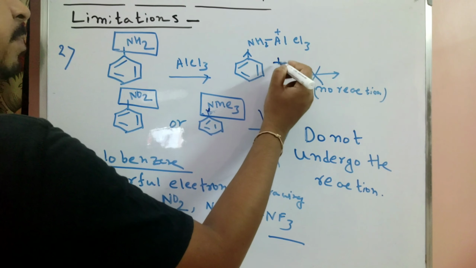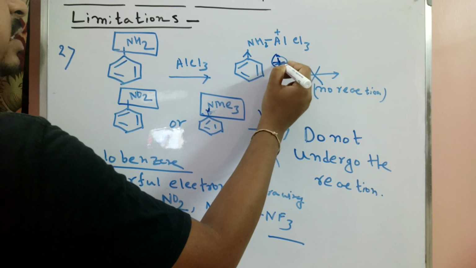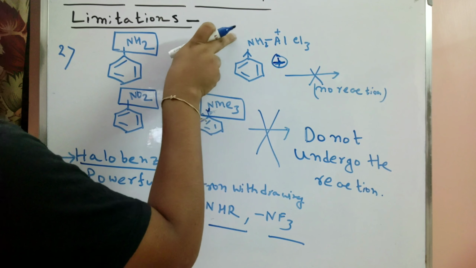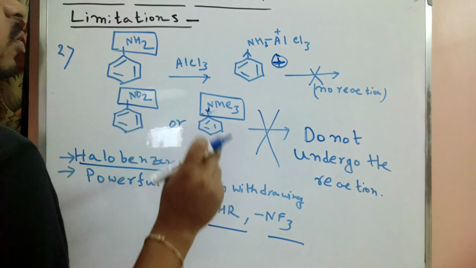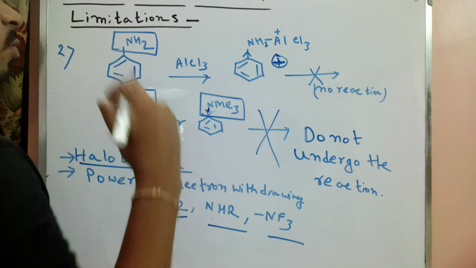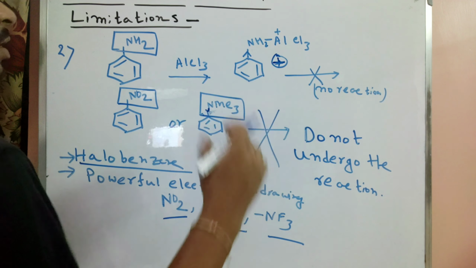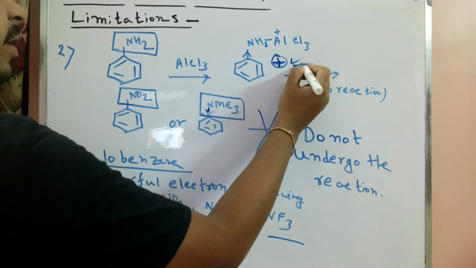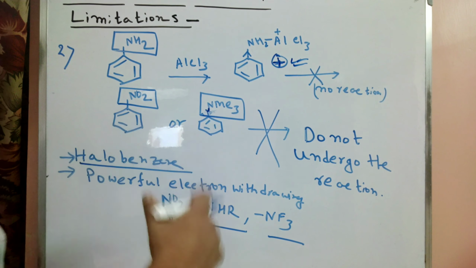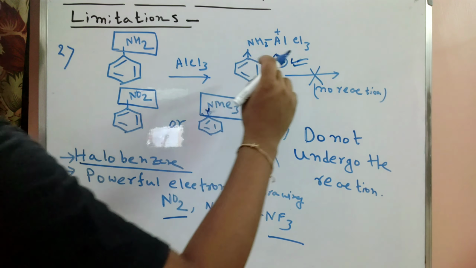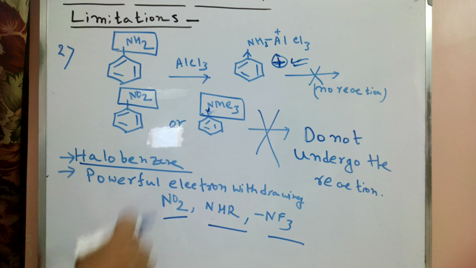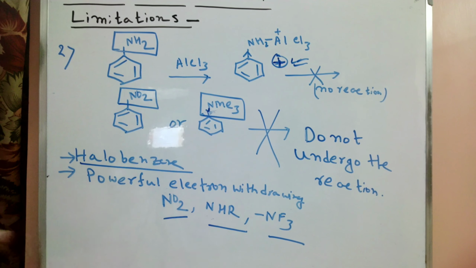So when this plus charge is formed, it is very unstable due to the presence of this electron-withdrawing effect. So when we use an electron-withdrawing group, the reaction cannot undergo because it cannot stabilize the carbocation plus charge. So we can easily say here, when the stability is not gained in that system, the reaction cannot proceed at a faster rate.